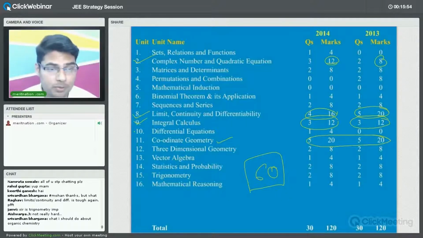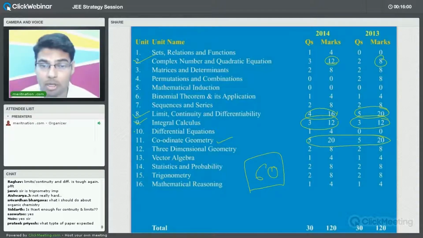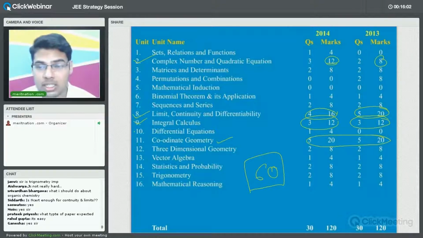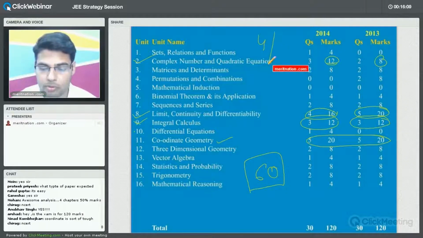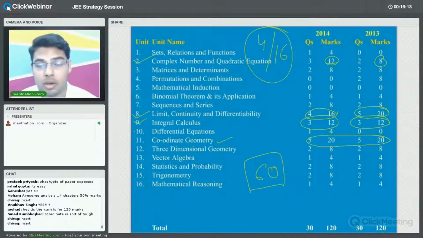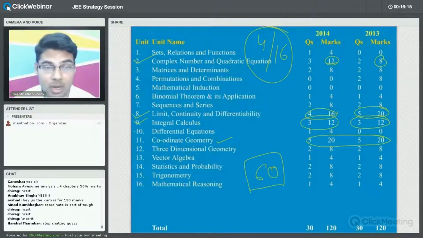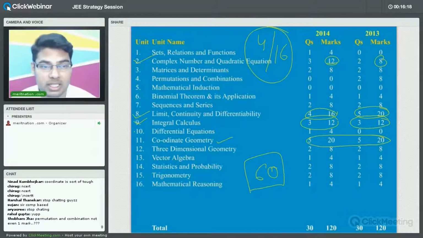In both the years, 2014 as well as 2013, if you combine the marks, 60 marks will be from only these 4 chapters. We have 16 chapters, and if you do 4 chapters thoroughly, you will get half of the marks of mathematics. That is 60 marks. And why these 60 marks will be very, very important, you will see when we discuss cutoff.